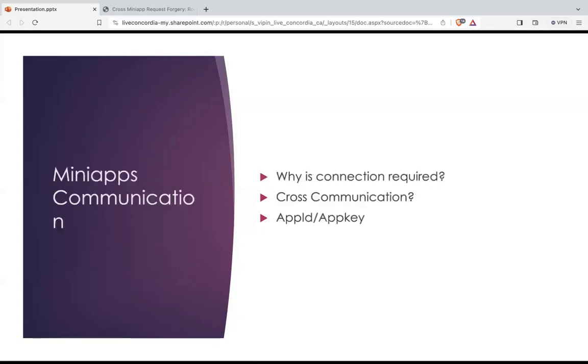So let's move ahead. We have mini app communication. Why is it required? I'll give you an example. Suppose we have a shopping application and we want to buy something from the internet. We select something and put it in our cart. Now we want to buy, but before buying we have to make a payment, and the application needs to verify whether it has received the payment or not.